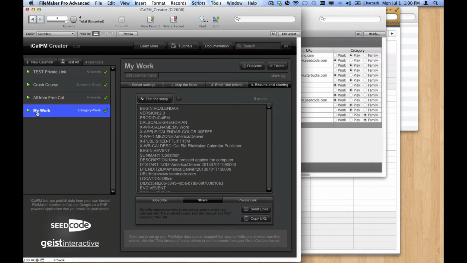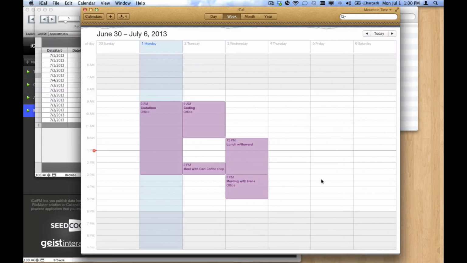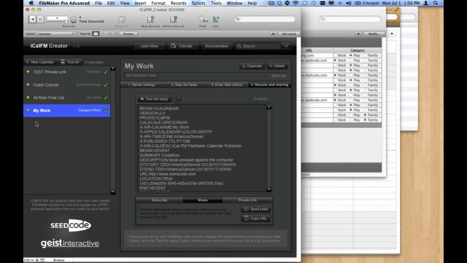Now what's being published is this calendar here that I called My Work, and it's only publishing those items that are marked Work in the category field. So let's publish another one for the items marked Play. All right, so let's do that in here.